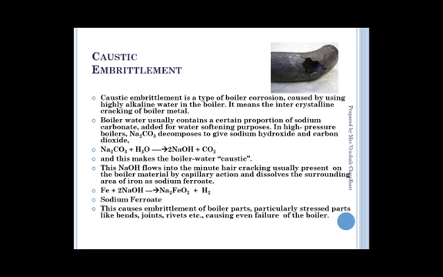This NaOH flows into the minute hair cracks usually present on the boiler material by capillary action and dissolves the surrounding area of iron, forming sodium ferrate. So it is going to react with the metal. The pipeline is made up of iron. So NaOH reacts with the metal and forms an embrittlement, which means the metal becomes brittle. Brittle means easily breakable.